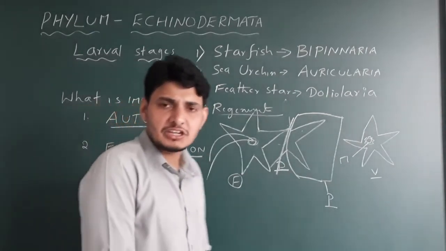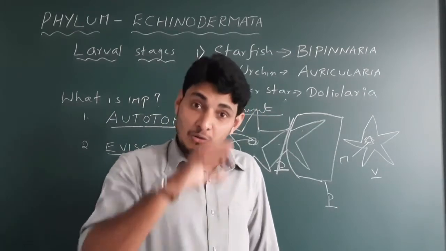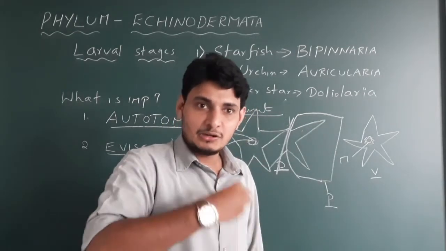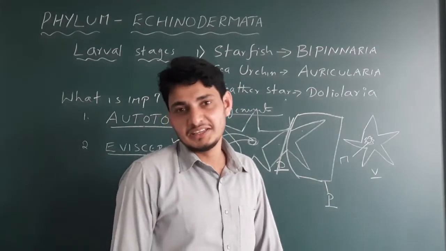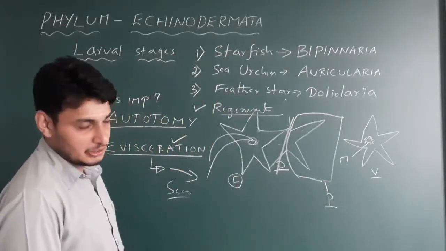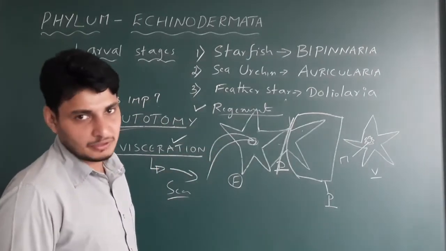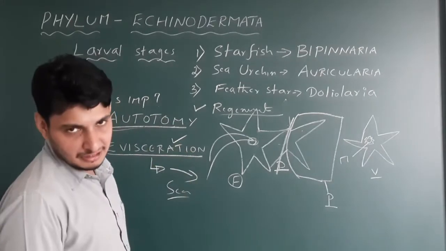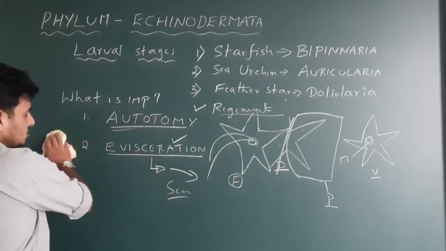Evisceration. What is evisceration? It is nothing but vomiting the visceral organs. Once they vomit, that doesn't mean that everything goes out. No, they can take it back. Okay, you can check it on YouTube. What is evisceration in echinoderms, or how exactly autotomy is seen in echinoderms. You can check it out. Okay, there are wonderful videos available. You can just watch the video. Done. Next, please write down this 2 things.